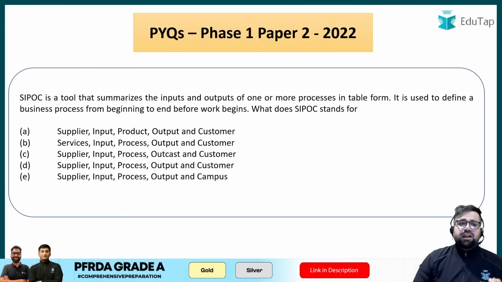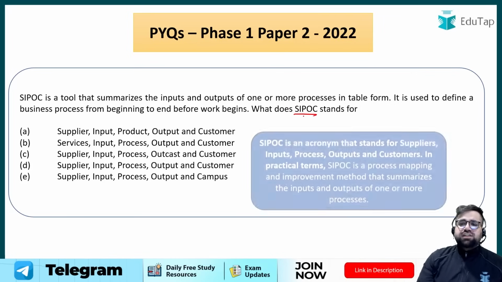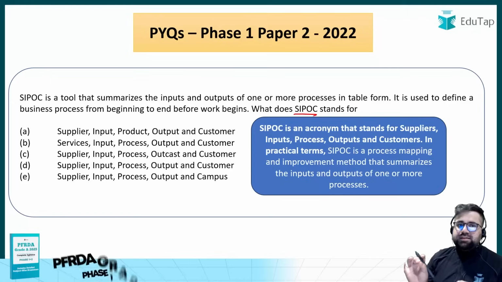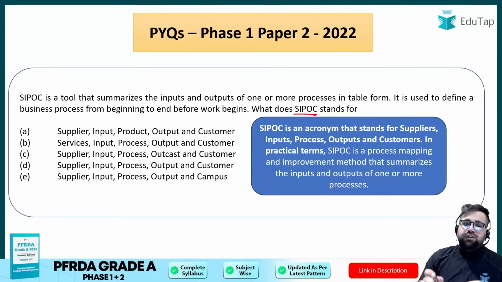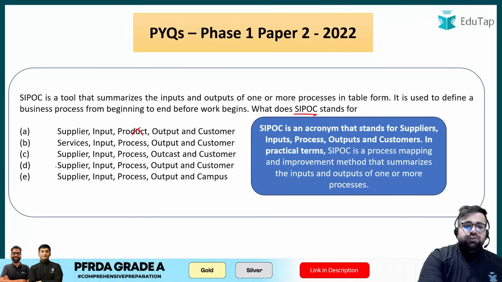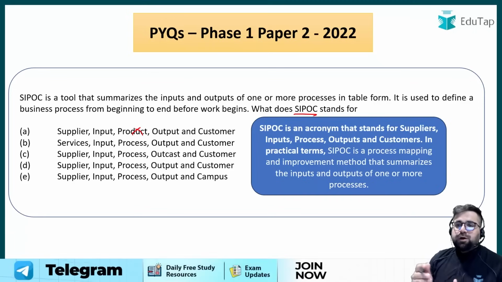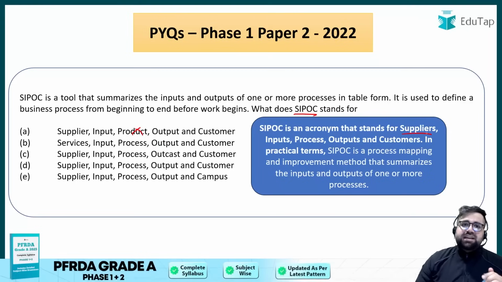It is used to define business processes from beginning to the end. Now if you don't know what SIPOC stands for, you cannot answer it. SIPOC generally stands for what? Suppliers, inputs, processes, outputs, and customers. So option A is eliminated because it talks about products. Option B is also eliminated because it talks about services, but we have to start from suppliers. So the answer will be C, D, or E.